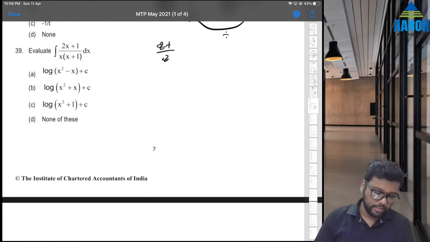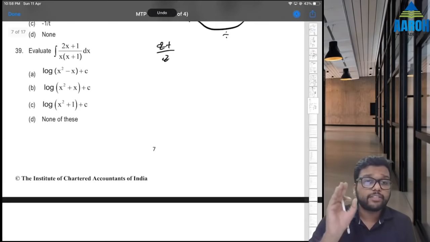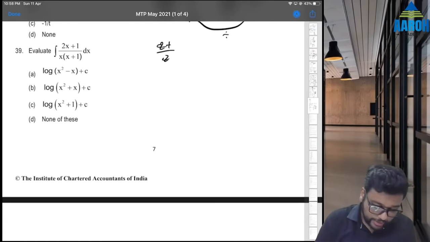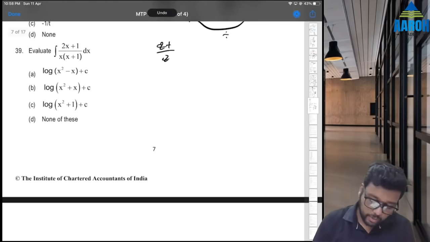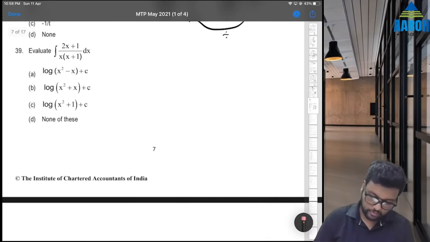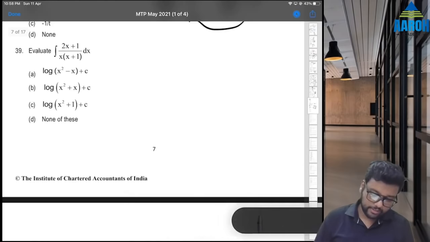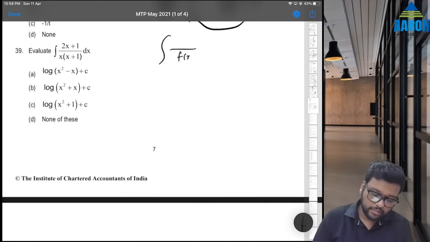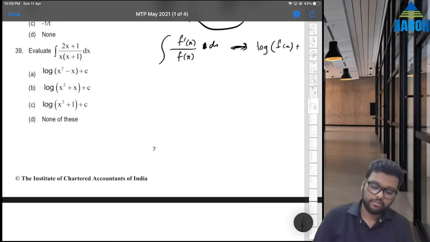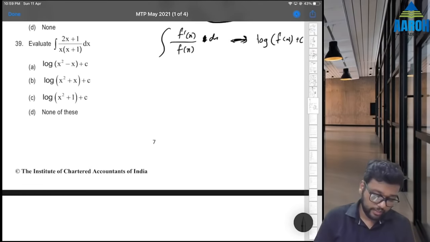Last two. 39. Evaluate this. Always check the options. We can see log in the options. And we know that if a question is like this, wait, just a second. We know that if a question is like this, integration of function and derivative, dx, then the answer is always log of denominator plus c. So we can check whether the numerator is the derivative of the denominator.